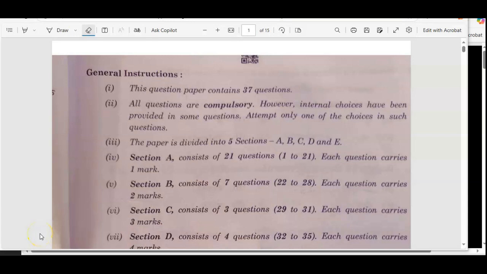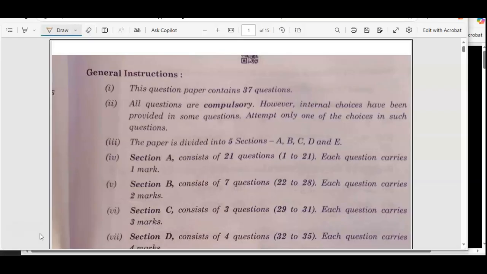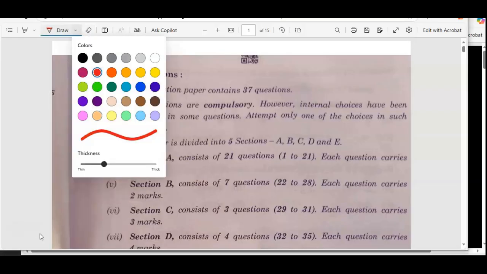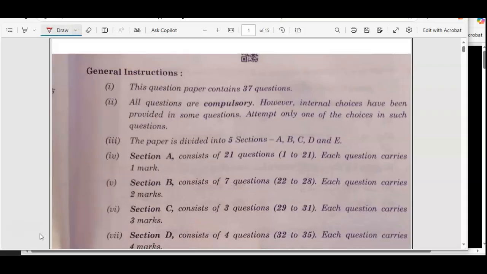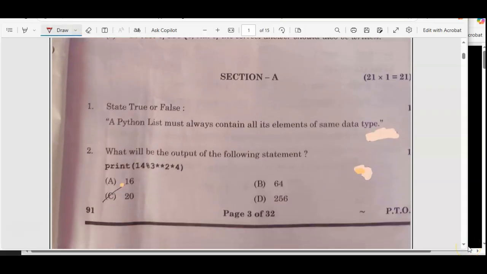Hello everyone. So today we are going to discuss our 2024-25 question paper in depth, all the sections from A to E. So let us start with section A. This is the question paper the kids have received. In this paper we have 5 sections. Section A is the MCQs.